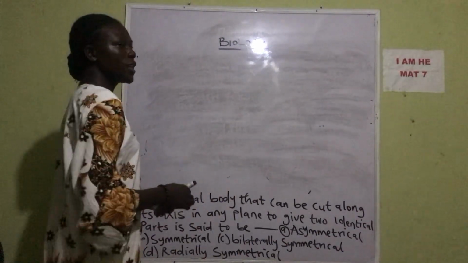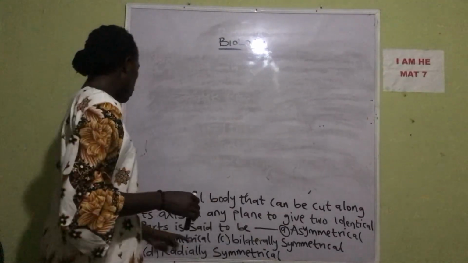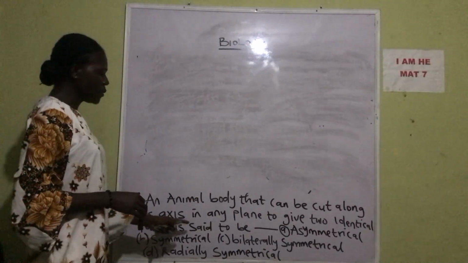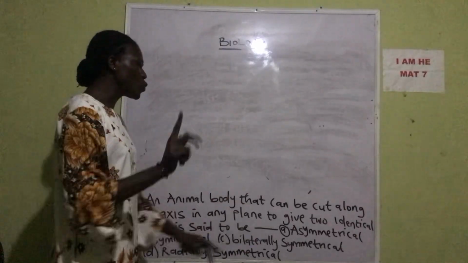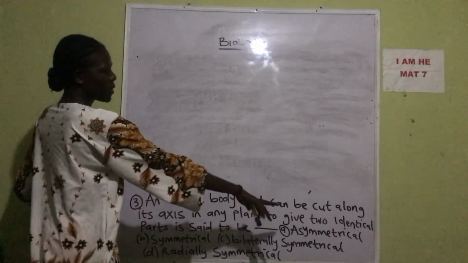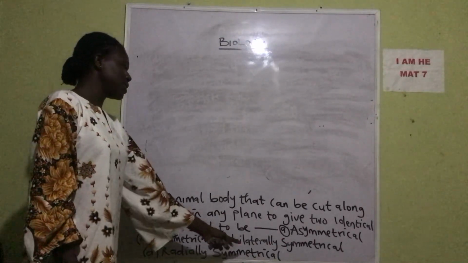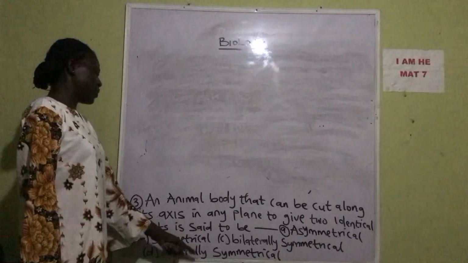So the next question says, an animal body that can be cut along its axis in any plane to give two identical parts is said to be A. Asymmetrical, B. Symmetrical, C. Bilaterally symmetrical, D. Radially symmetrical.